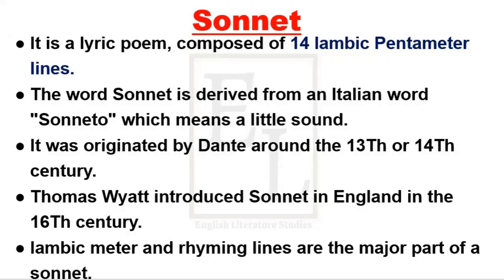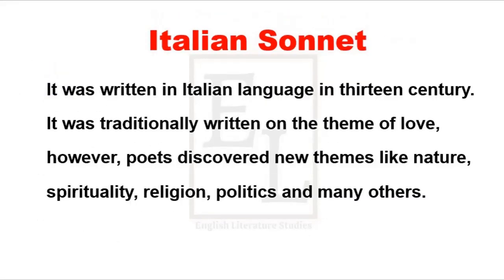So let's look at the Italian sonnet first. What is the Italian sonnet and why is it called the Italian sonnet? The Italian sonnet was written in the Italian language in the 13th century.